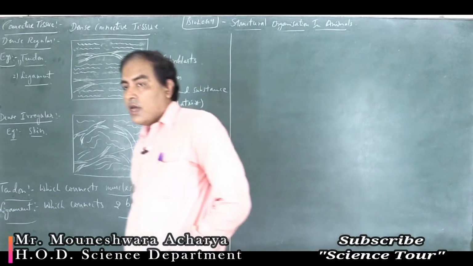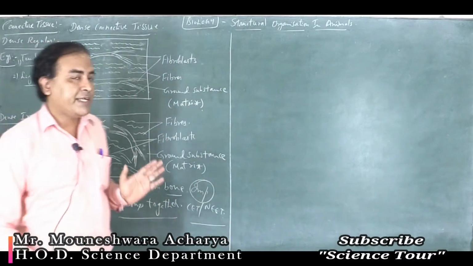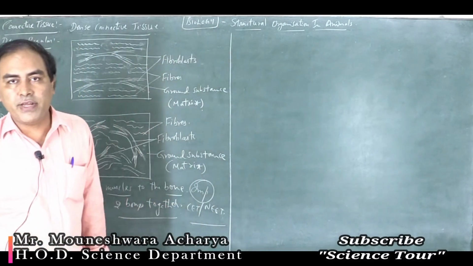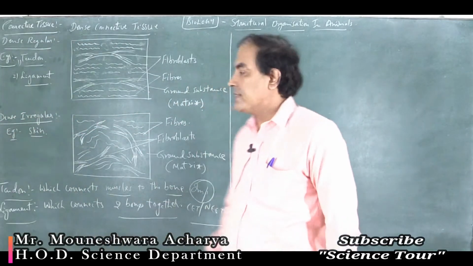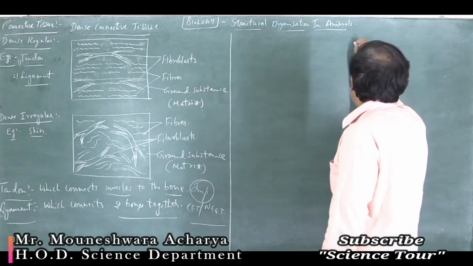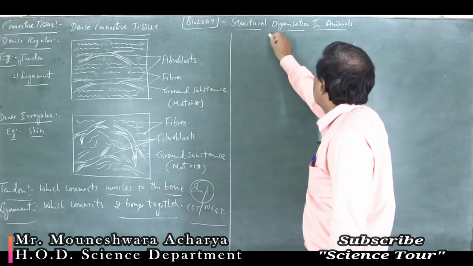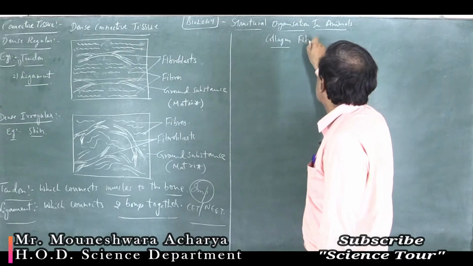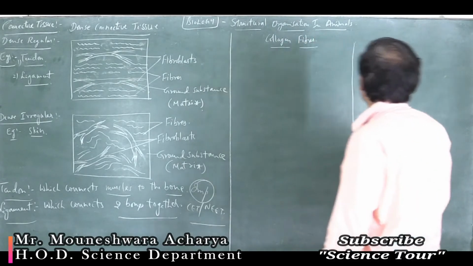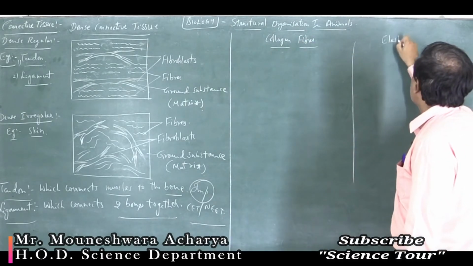Now let me write the difference between collagen fibers and elastin fibers. I'll make a column. One side I'll write collagen fibers, another side elastin fibers.